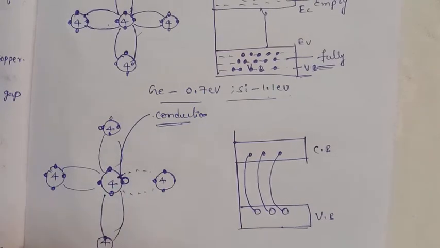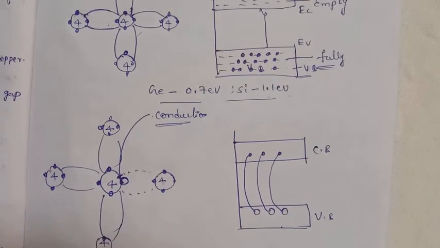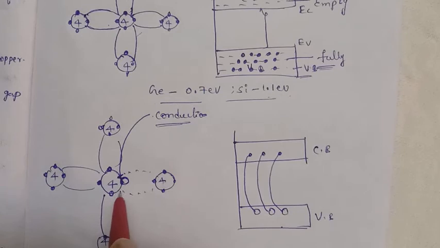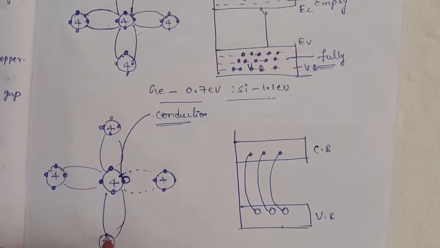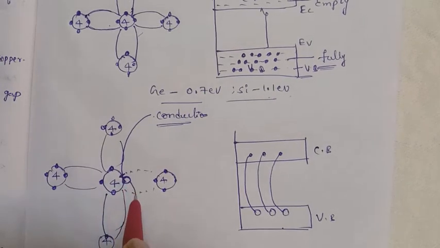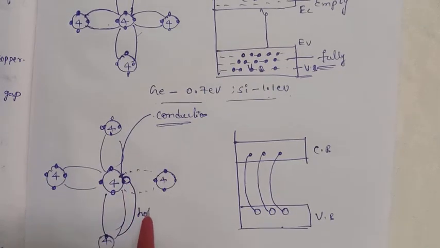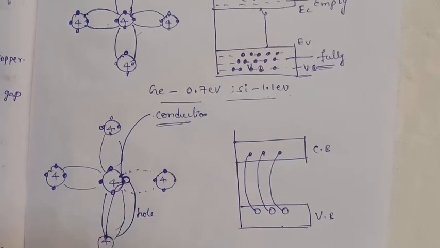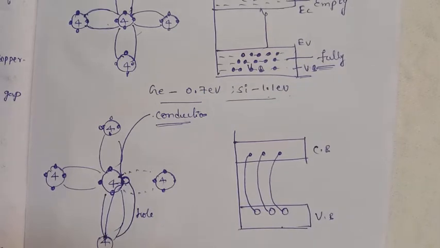Then there is a vacancy, and there is also a chance for these vacancies to move, that means hole movement is also there. If this electron tries to shift here, then the hole is shifted to here. That is the hole's motion, and the electron moves the other way. So due to holes also there is a current. You have to observe the diagram in your textbook.